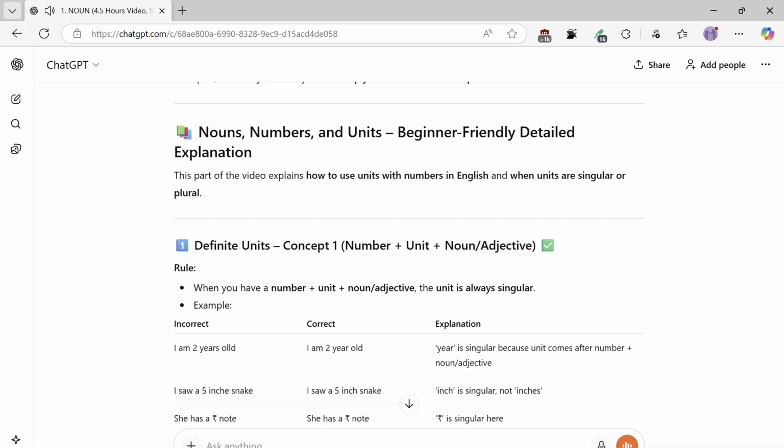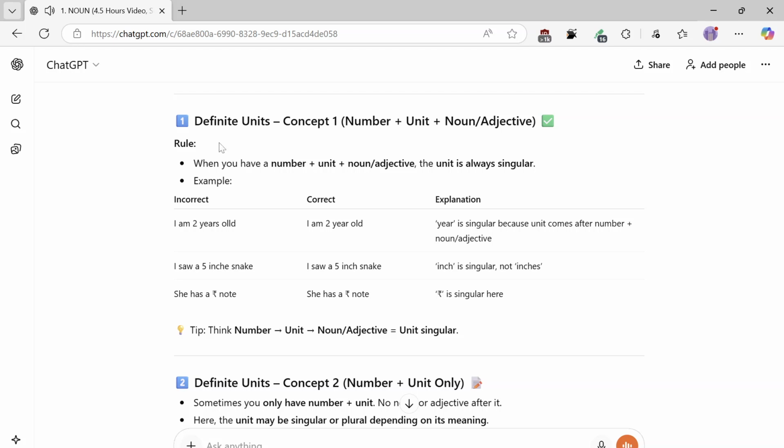Beginner-friendly detailed explanation. This part of the video explains how to use units with numbers in English and when units are singular or plural. Definite units. Concept 1: numbers, units, adjective. Rule: when you have a number plus unit plus noun or adjective, the unit is always singular. Example, incorrect, correct.